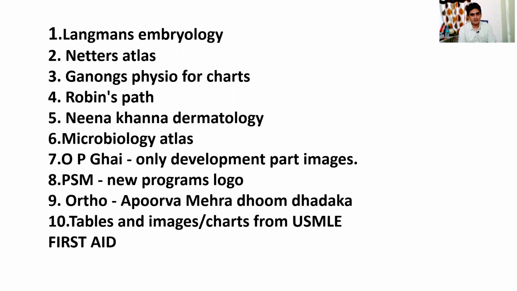You don't have to go through the whole atlas again. Then there are a lot of graphs, tables and charts they ask. So they are basically taken from Ganong's Physiology, so definitely you can go through those charts. Robbins Pathology, again, is a very high-yield book.